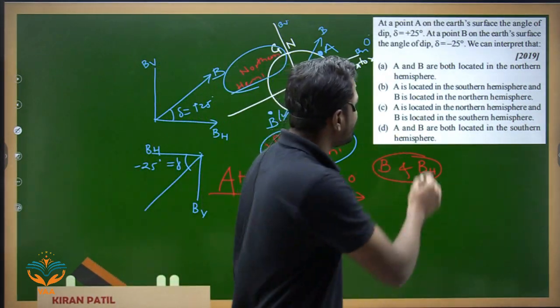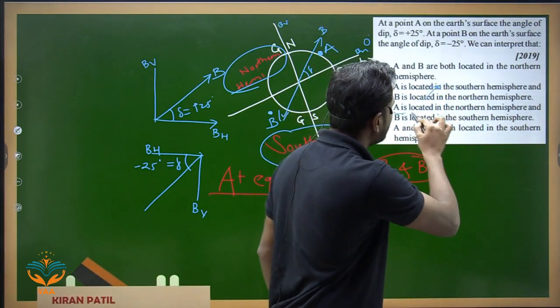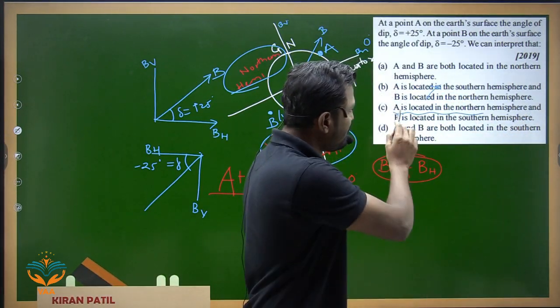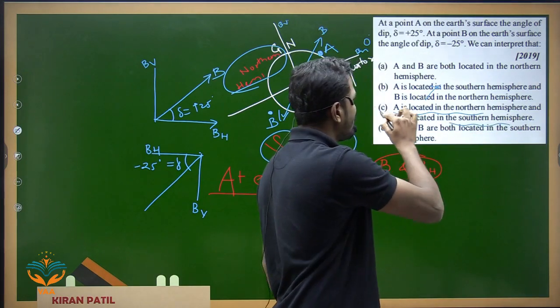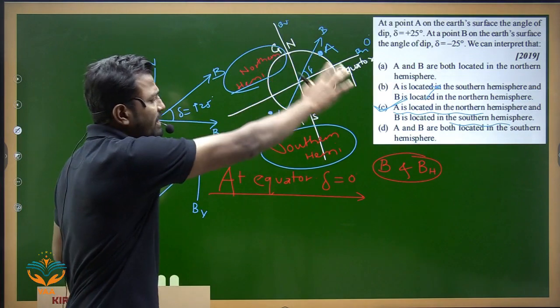See, A is located in the southern, so this is not the option. A is located in the northern hemisphere and B is located in the southern hemisphere. So the correct option is option number C. Fine. We don't even have to do this entire thing.